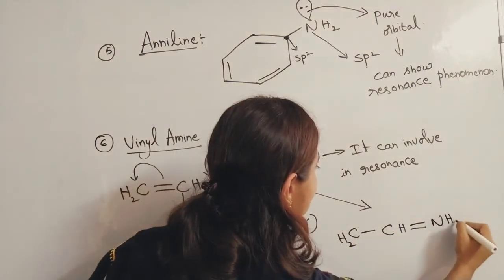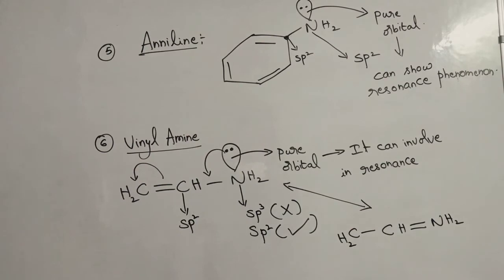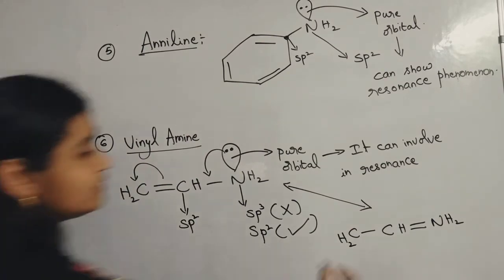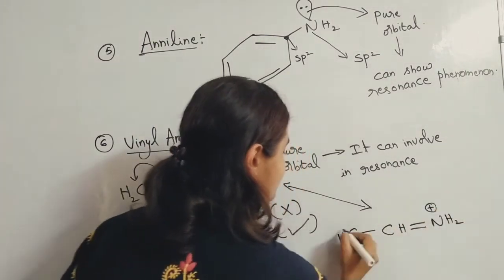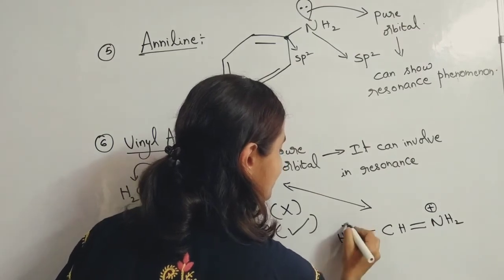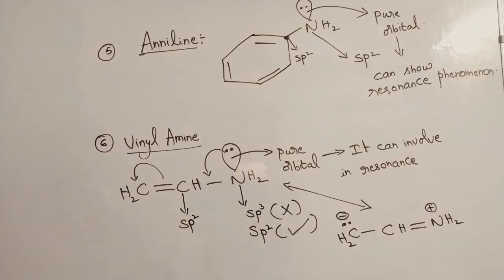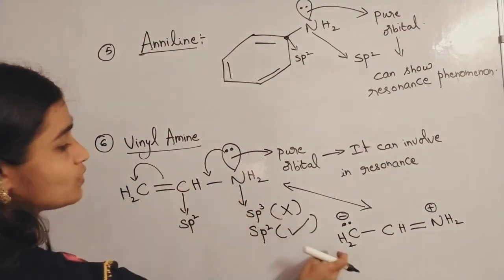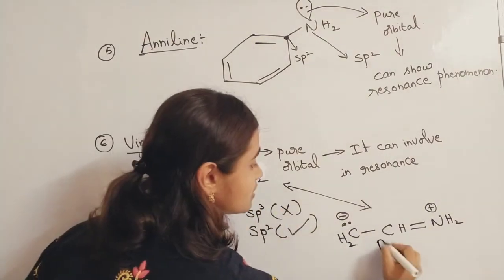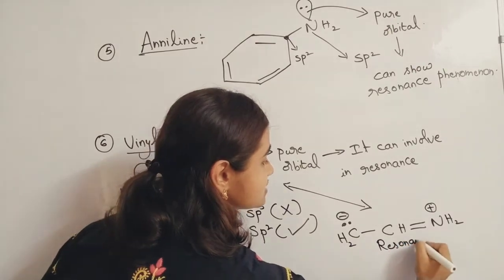So NH2, and you will get a positive charge for N, and here you will get that pair of electrons after getting shifted. The resonating structure is this. So these two are resonance structures.